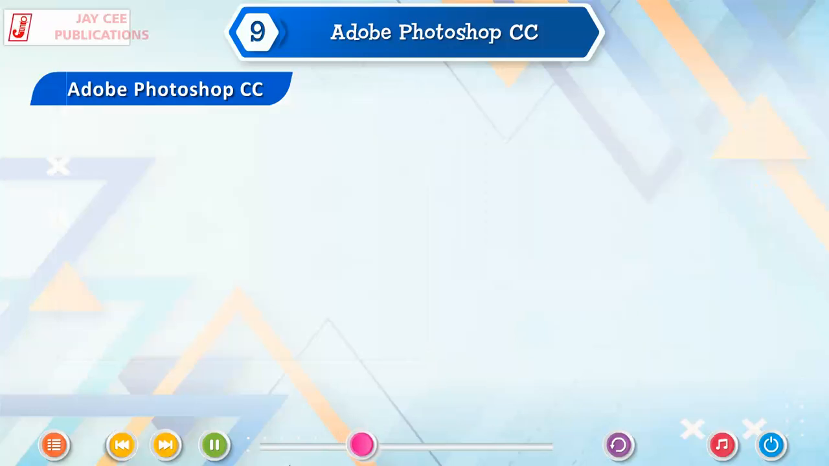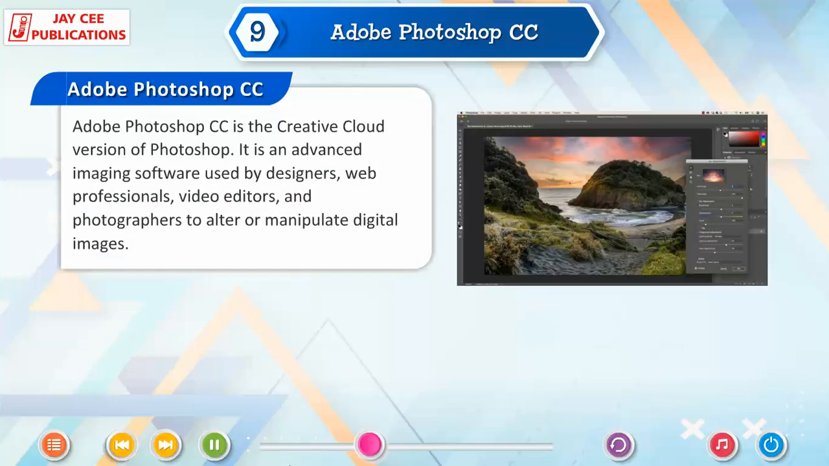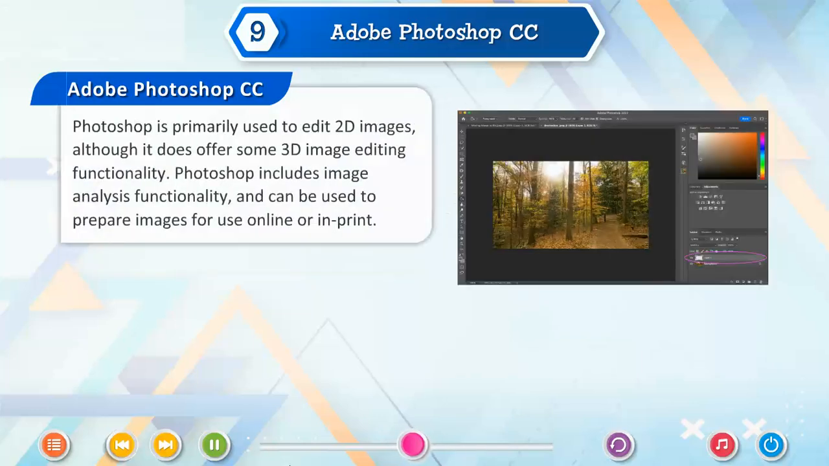pictures. Adobe Photoshop CC is the Creative Cloud version of Photoshop. It is an advanced imaging software used by designers, web professionals, video editors, and photographers to alter or manipulate digital images. Photoshop is primarily used to edit 2D images, although it does offer some 3D image editing functionality. Photoshop includes image analysis functionality and can be used to prepare images for use online or in print.